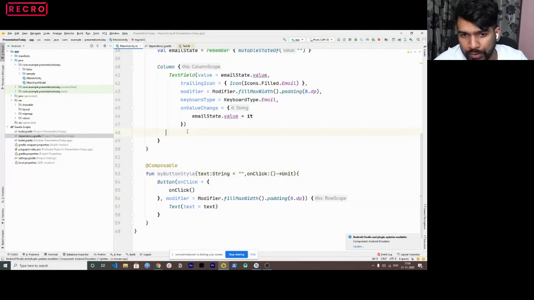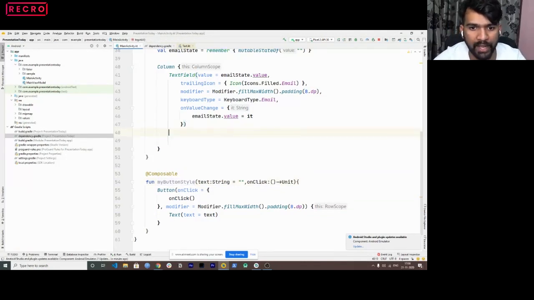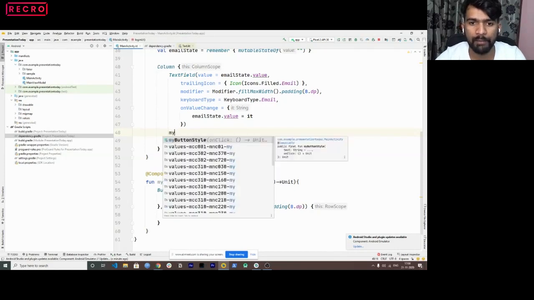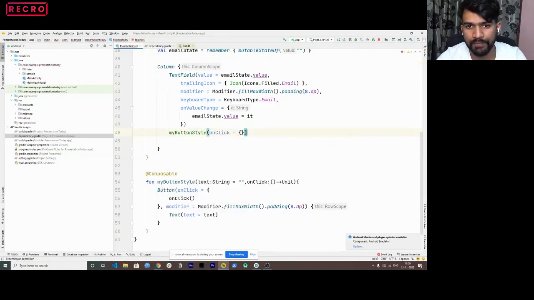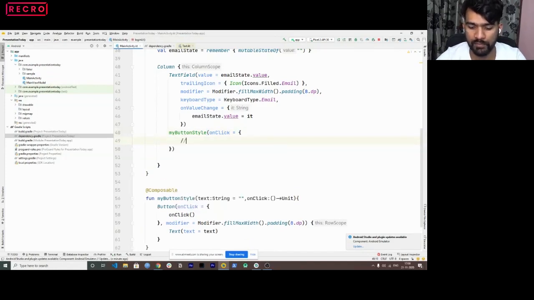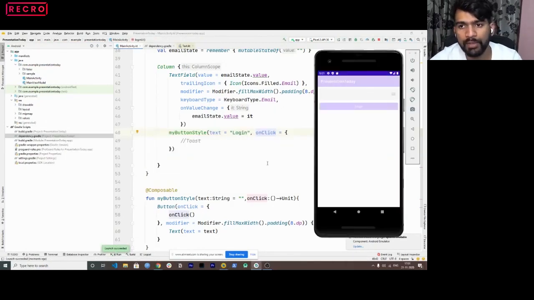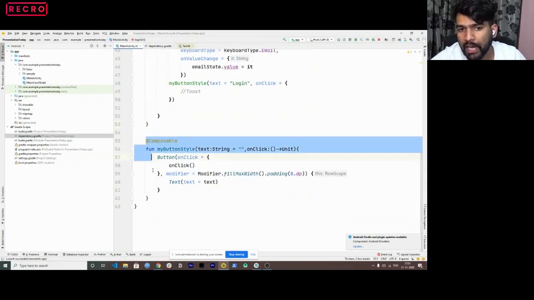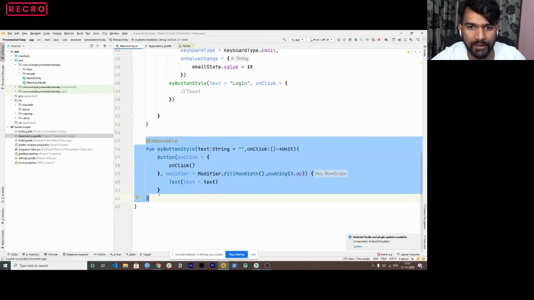Now, what I can do here is, this is for Hitesh specifically, I can just call my button style, and inside this click, what I can do is just call my toast, right? And for this text, if I have to show, I can use a specific text of login. So now this is how I manage my different set of composables here. Now this function can be used at multiple different times, but this login would still perform it because now we have a composable for only a button style, right? My button style. So this function I'm going to call again and again.